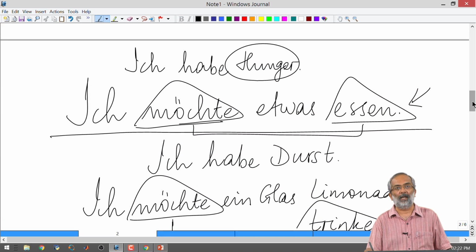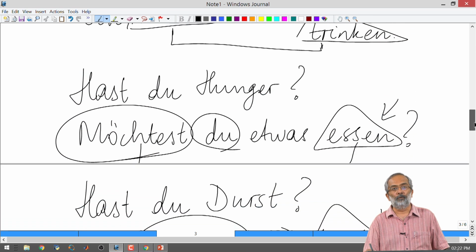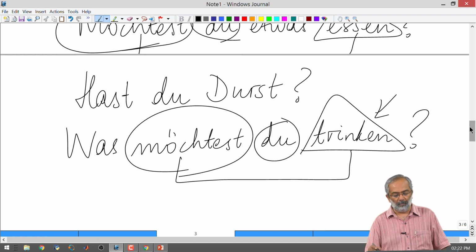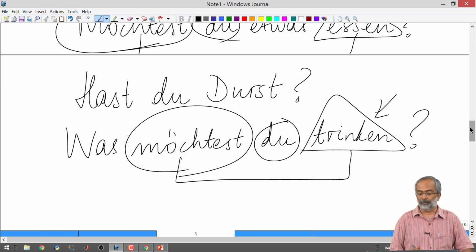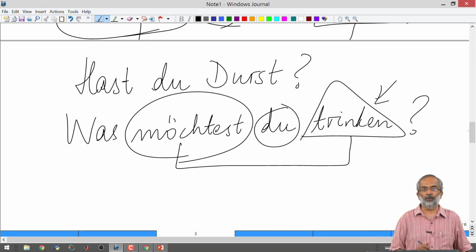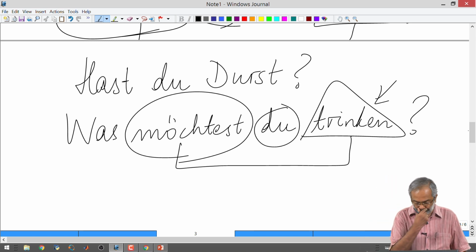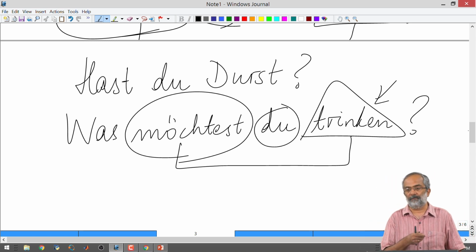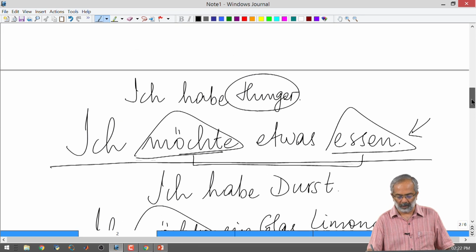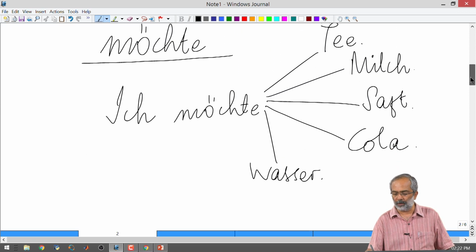For example, I would like to eat something, or I would like to drink a glass of lemonade, or would you like to eat something, or what would you like to drink, etc. The way we use möchte with other verbs is the way we use modal verbs, or Modalverben, also in German. So with this much explanation, I will just take a pause. If there are any doubts about what we have revised about möchte, if you have any questions right now about what we revised with möchte.